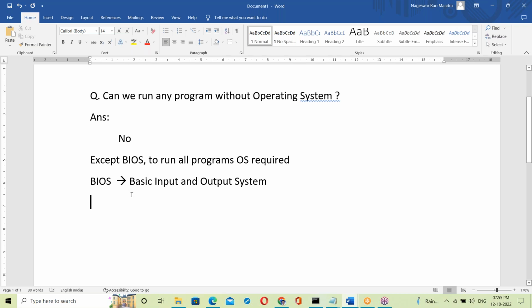So what exactly is BIOS? BIOS is a hardware program. It is a chip-level program. There is a BIOS chip in the system. Let me show that BIOS chip.